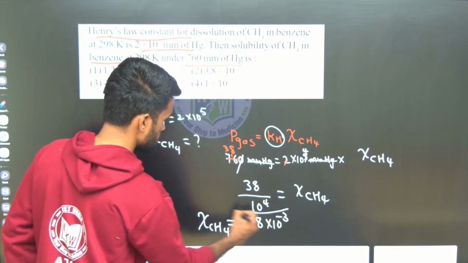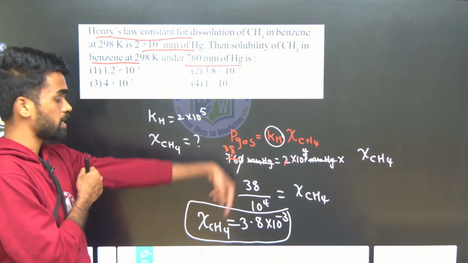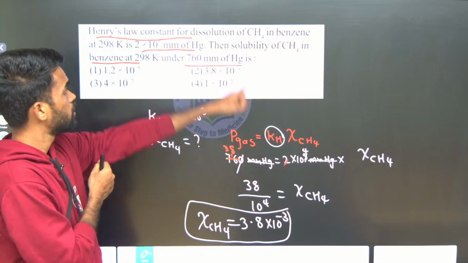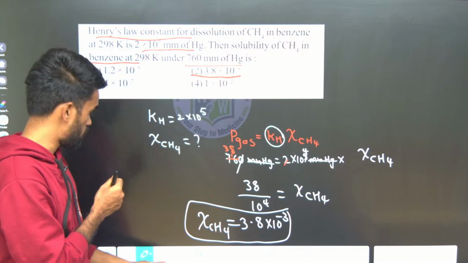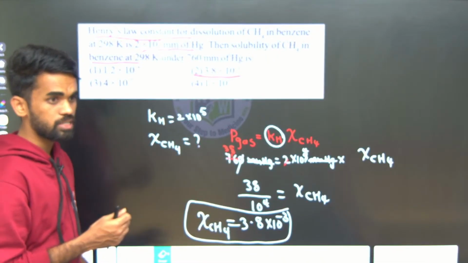Can we say it like this? Yes. Right. 38 by 10 power 4 means I can write 10 power minus 4 in the numerator. There we have option as 3.8 into 10 power minus 3. Is this clear or not? Yes. Right. Can choose option B.